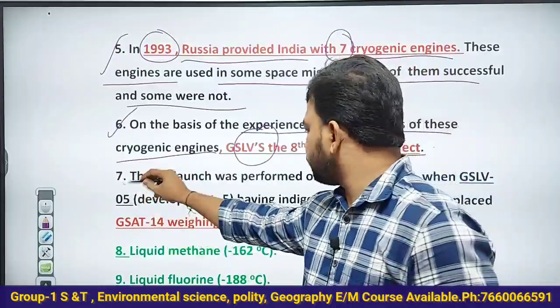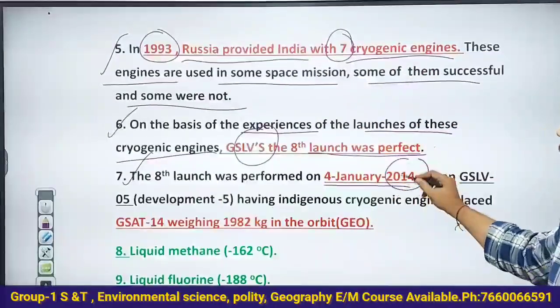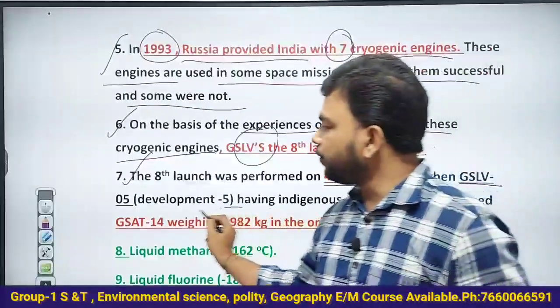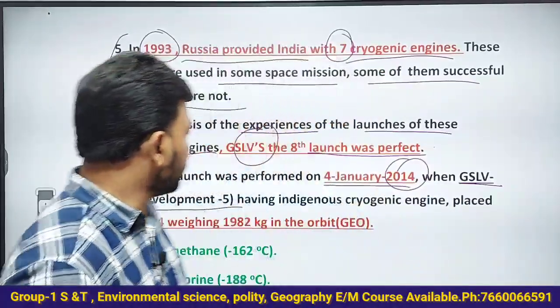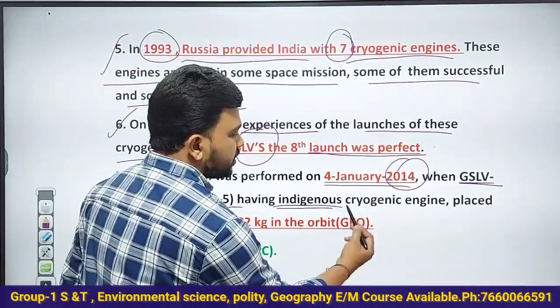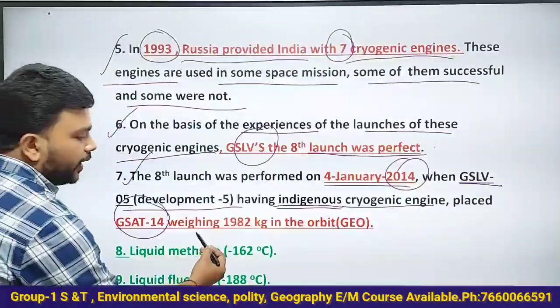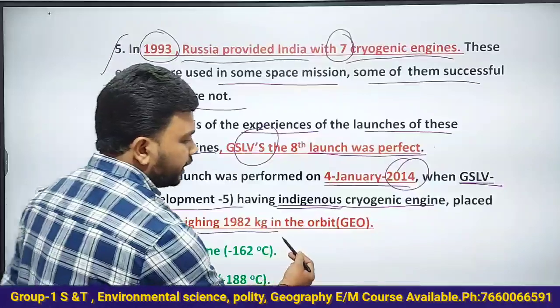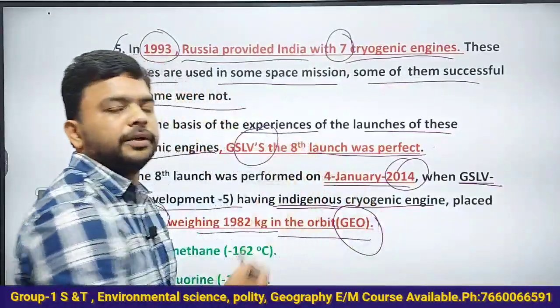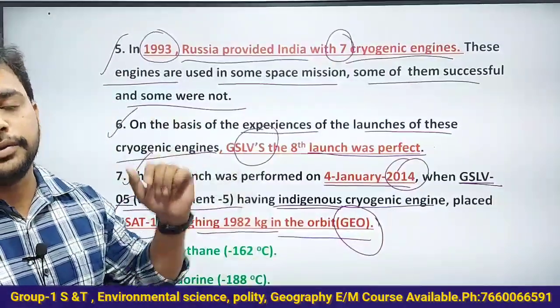The 8th launch was performed on 4th January 2014, when GSLV D5, development 5, having an indigenous cryogenic engine, placed GSAT 14 weighing 1982 kg in geostationary Earth orbit, 36,000 km from the Earth's surface.